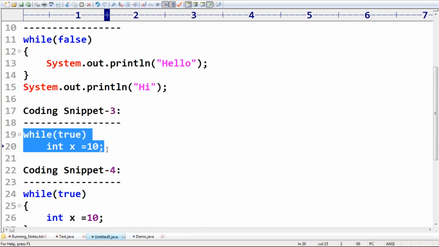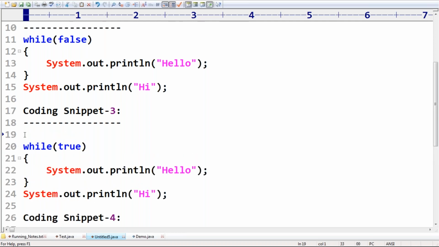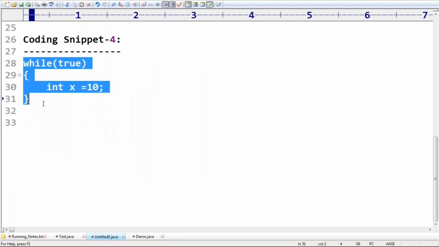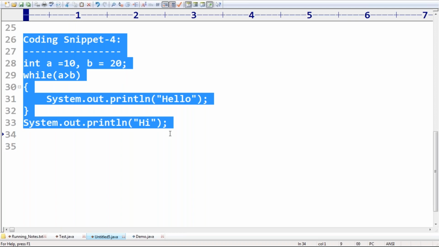Next, the third snippet, very interesting: int a = 10, b = 20, while a less than b. Now coding snippet 4: int a = 10, b = 20, while a greater than b.